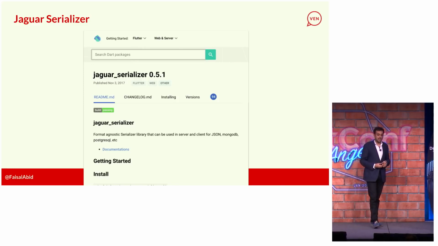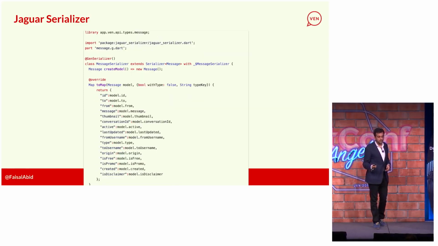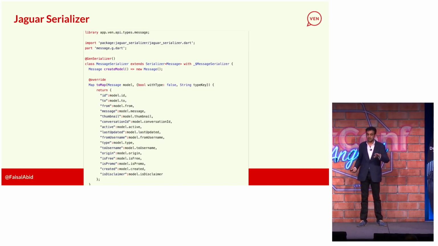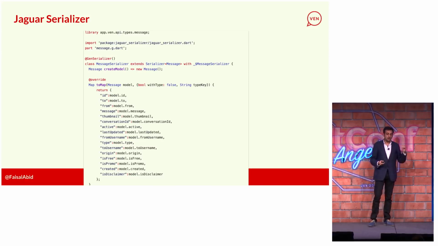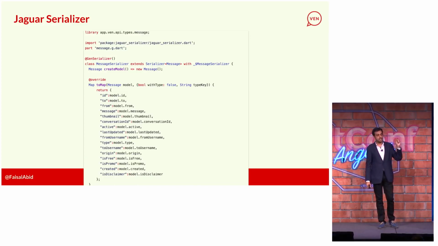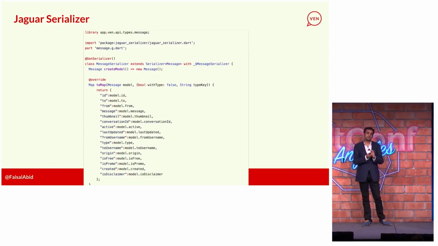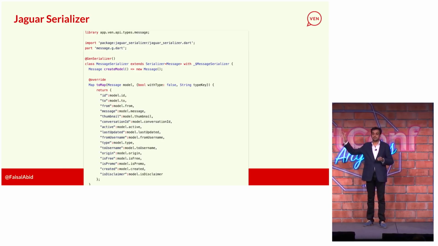This is awesome. So what Jaguar Serializer does is, here's a simple code snippet. I have a message class. Message is just a simple object, simple PODO, as I like to call it. And all I'm doing here is I'm annotating that this should be generated. And I override the to map, and I fill out what it should be when it converts into a map, when I'm actually sending it back to the server.